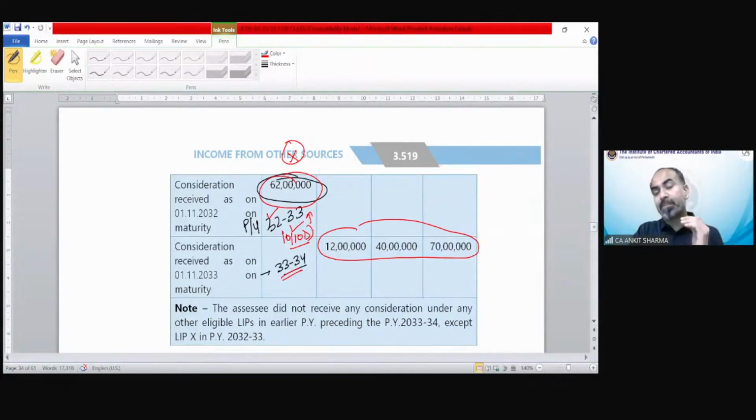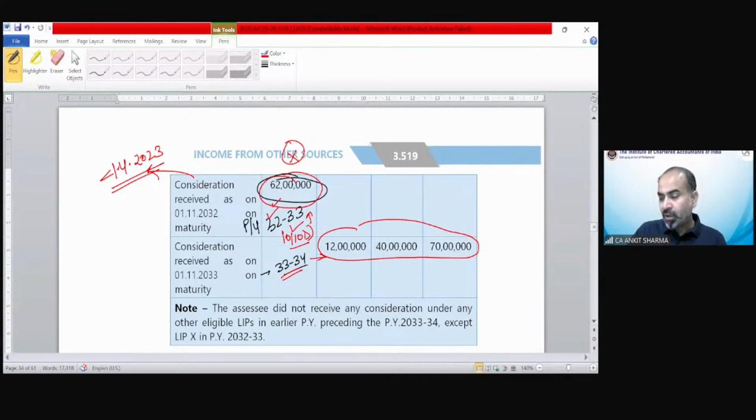Still it is situation number 1 case. Why? Because this is a consideration for a policy which is issued before 1/4/2023 and claimed section 10(10D). So situation 2 would be applicable if this policy had been issued on or after 1/4/2023 and compensation received earlier and claimed in 32-33. Then if we receive compensation in 33-34, that would be a case of situation number 2. But not in this case, because this policy has been issued before 1st April 2023.